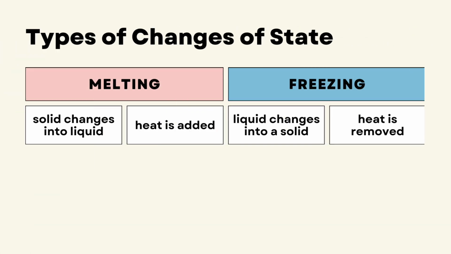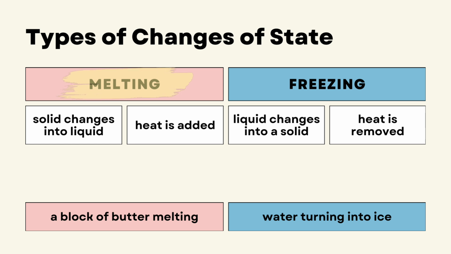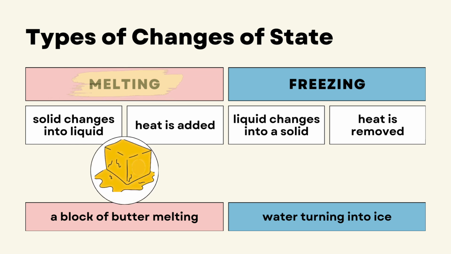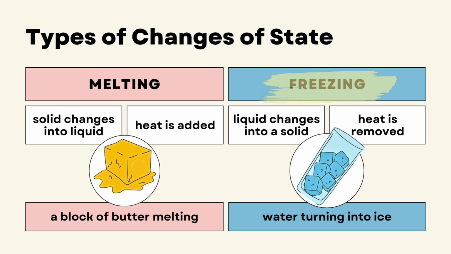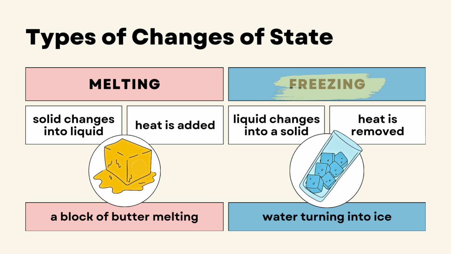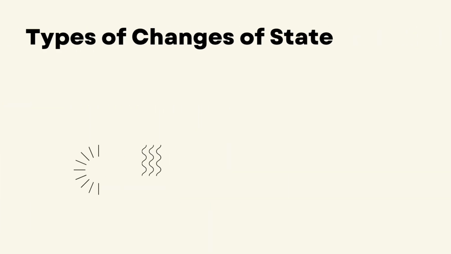Types of changes of state. Melting. In melting, solid changes into liquid. In this process, heat is added. For example, a block of melting butter. Freezing. Liquid changes into a solid. Heat is removed in this process. For example, water turning into ice.